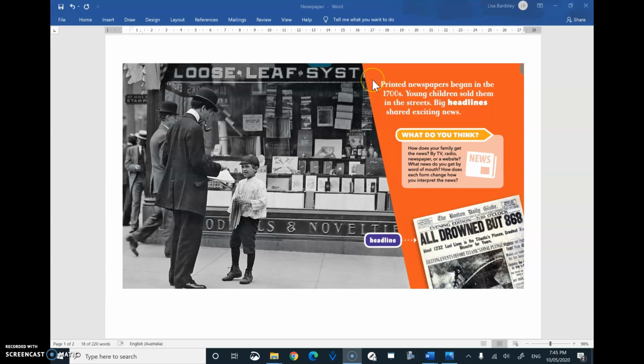Now, the reason we were doing a newspaper, because while we're doing integrated studies and looking at the time period, they didn't have TV and video, they didn't have cameras, but they did have newspapers. So printed newspapers began in the 1700s. So in 1770, when Captain Cook was exploring the Southland on board ships, they would have had newspapers that were printed and all the news got out to the town. Young children sold them in the streets, and big headlines shared exciting news.